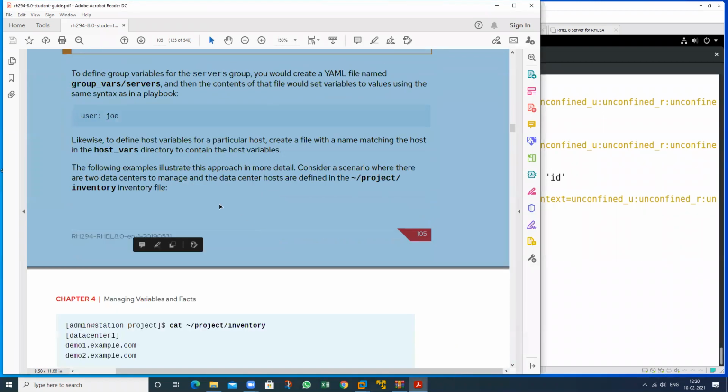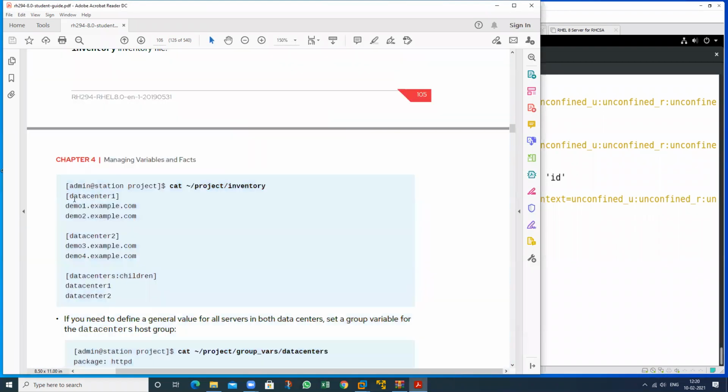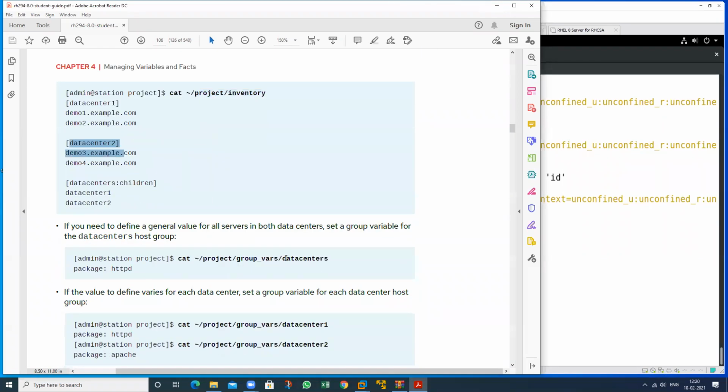Like see this one. This is the inventory, this is data center 1, this is data center 2, and we want to define the variable for the data centers. It means for these two groups, and we want to install this particular package. So just define this particular package variable, and this is the value.